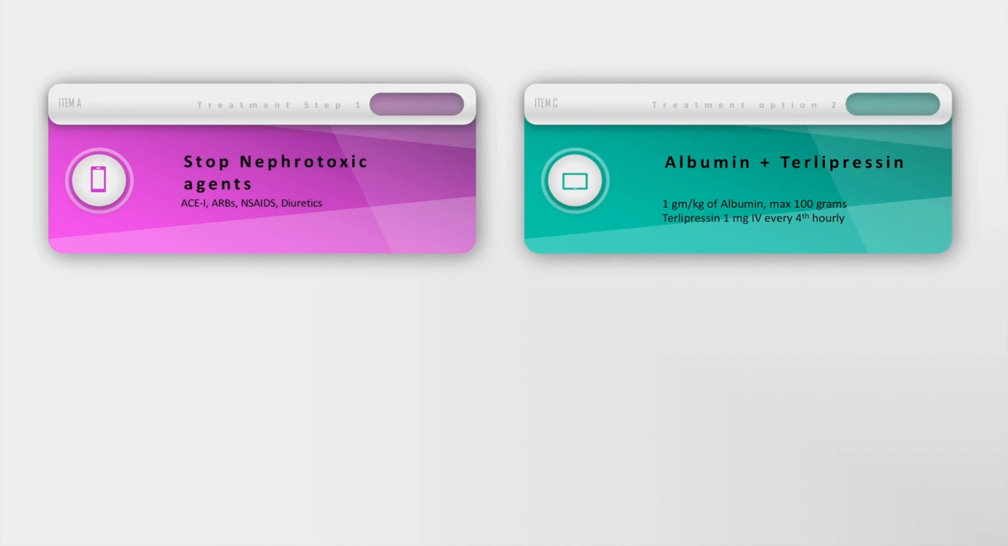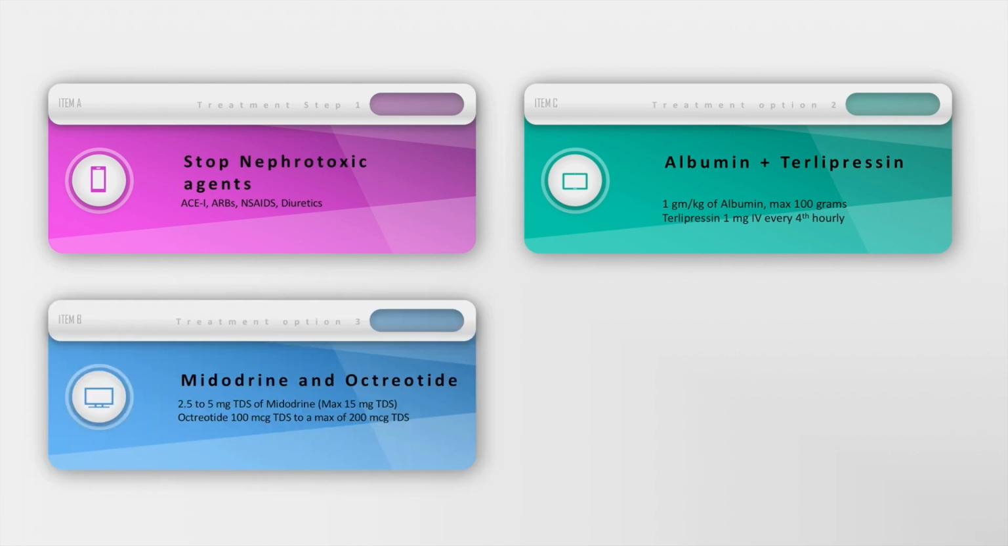Along with albumin, terlipressin must always be administered. Terlipressin 1 milligram intravenous every 4 hours, 3 times a day is a possibility. Midodrine and octreotide are another combination to be considered in patients with hepatorenal syndrome: 2.5 to 5 milligrams 3 times a day of midodrine to a maximum of 15 milligrams per day, and octreotide 100 micrograms 3 times a day to a maximum of 200 micrograms TDS. So in hepatorenal syndrome, we must consider one of these combinations, either albumin and terlipressin or midodrine and octreotide.